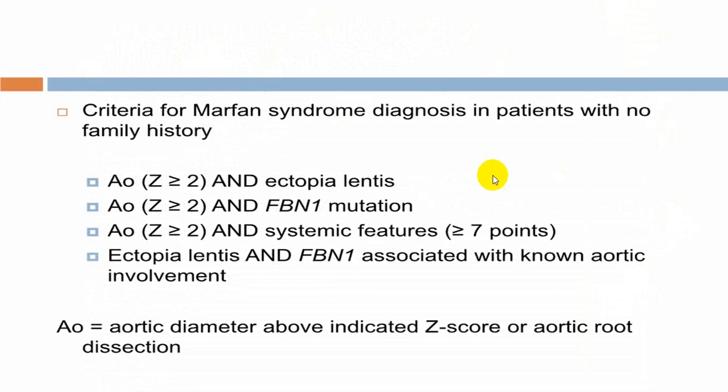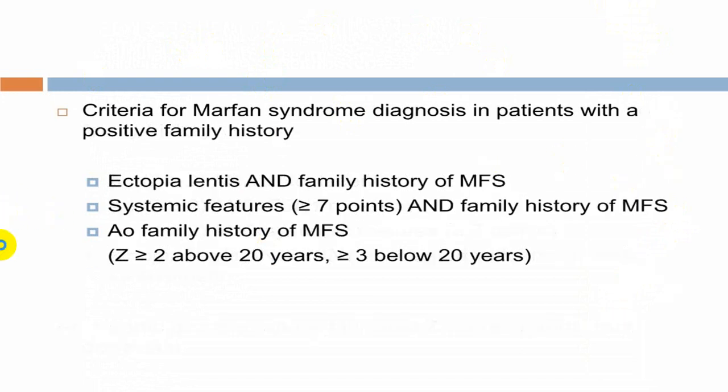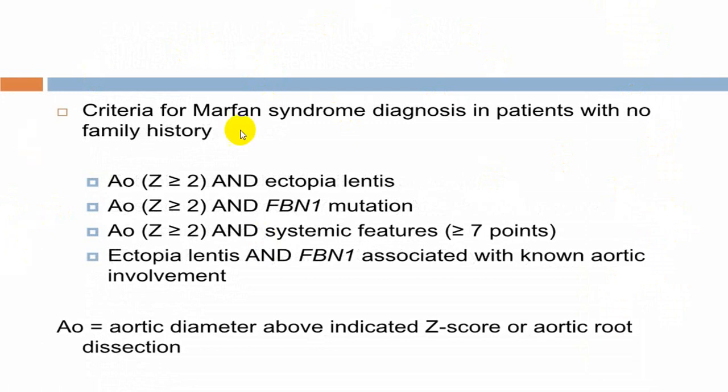These are the criteria for a patient with no family history, and these are the criteria with a positive family history. With no family history: ectopia lentis, genetic criteria, FBN1 mutation, or chromosomal mutation, and systemic features with more than 7 points. You can consider that ectopia lentis is a very, very important clue. So if the Z score indicates aortic dissection, that is aorta involvement, ectopia lentis becomes the most important point.